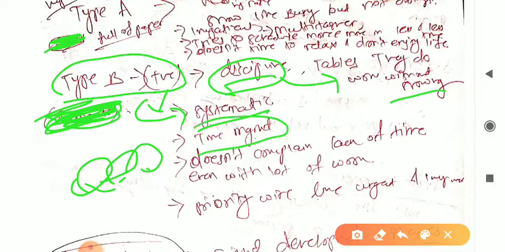And time management: as he does one at a time, he can also manage his time. Does not complain of lack of time even with lots of work. That means a type B personality will never complain that he has lots of work and does not have time, because he has scheduled things with respect to time, right? So this is type B.